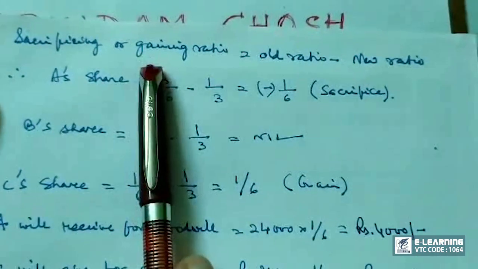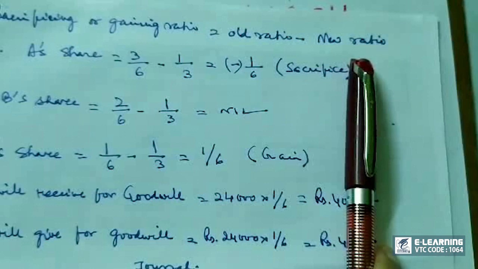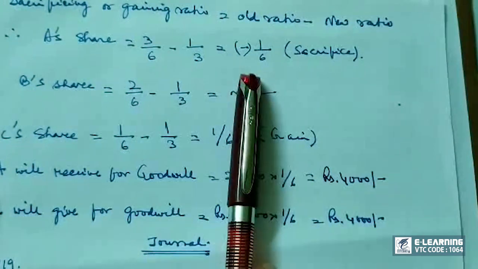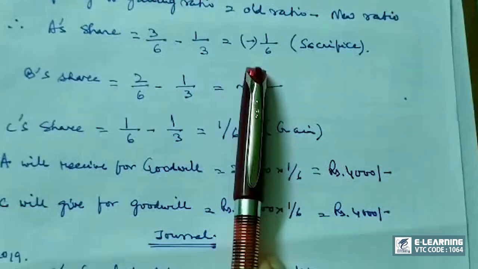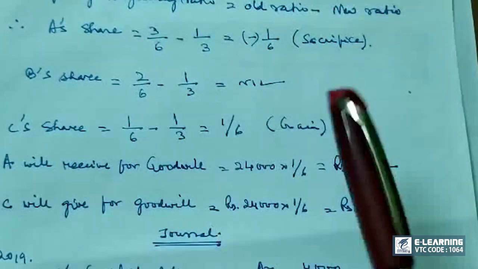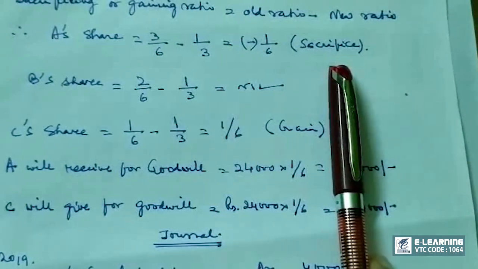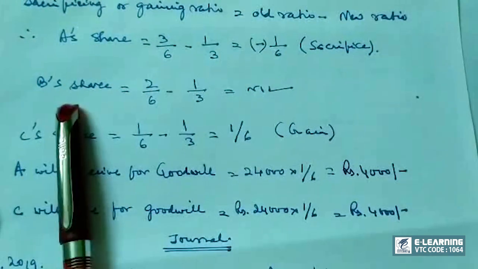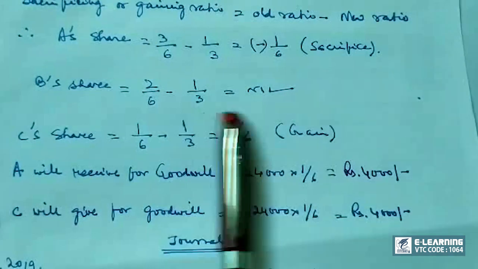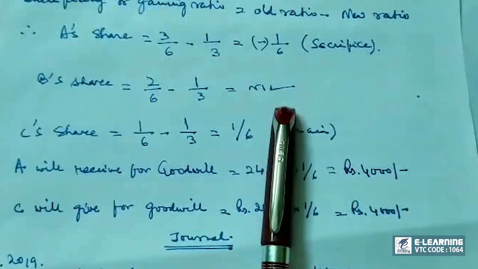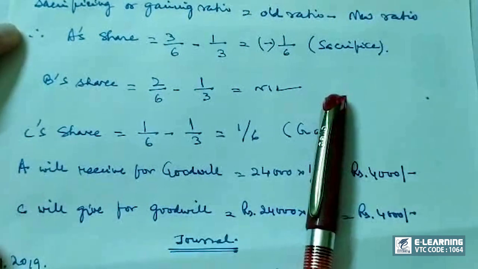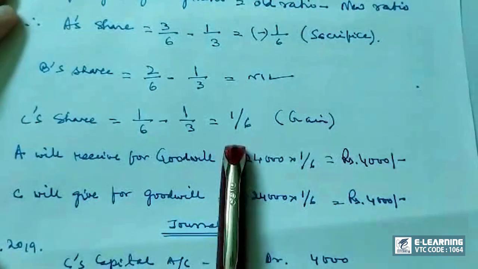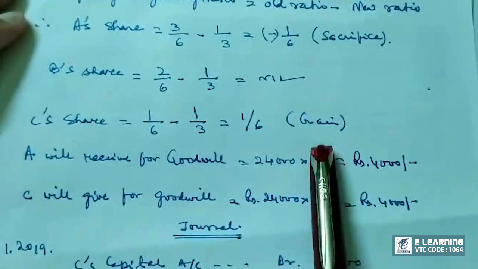Now what is the sacrificing or gaining ratio? That is old ratio minus new ratio. So A's share will be 3/6 minus 1/3. That is negative 1/6. This is the sacrifice A is making. Let's go to B. B's share is 2/6 minus 1/3. This is nil. Nothing happens, so B is indifferent in this change. C's part is 1/6 minus 1/3, which is negative 1/6. This is a gain, so he is gaining.